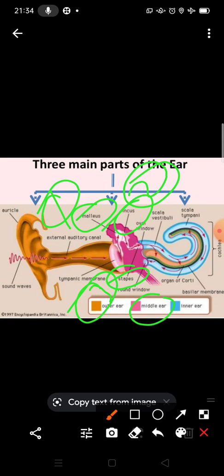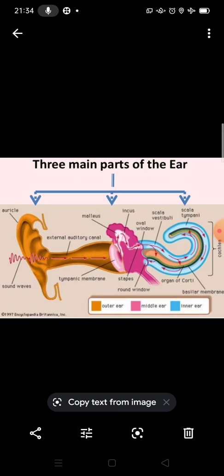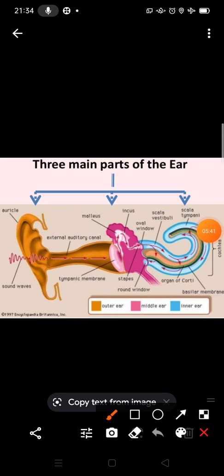Now students, we will discuss the inner ear. The structure of the inner ear consists of, you can see, the cochlea. So there is a cochlea.